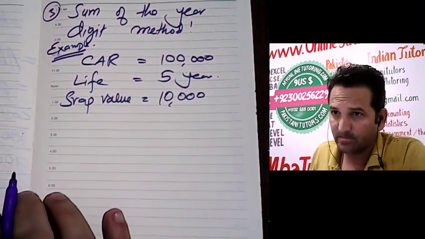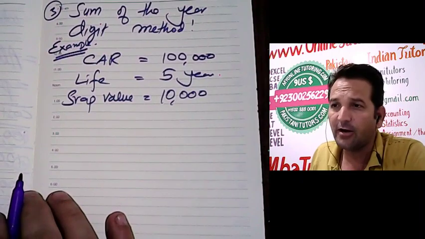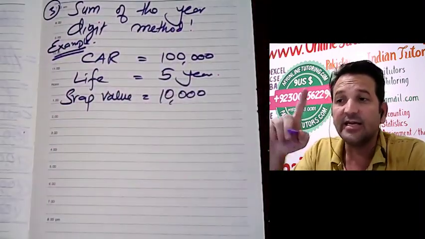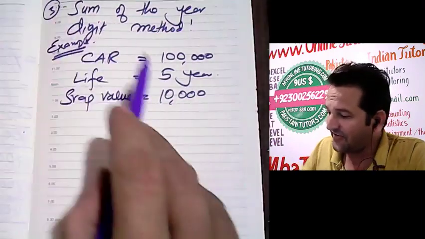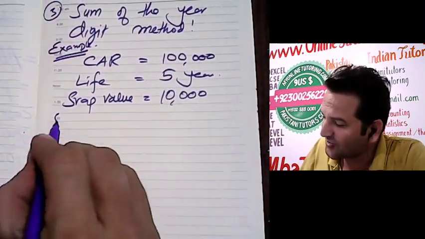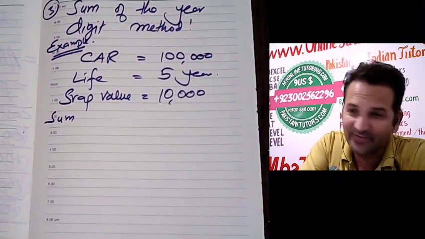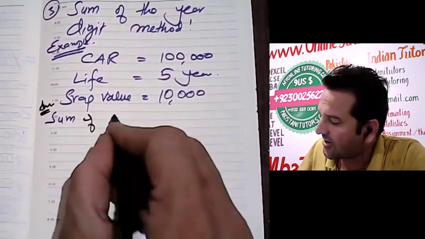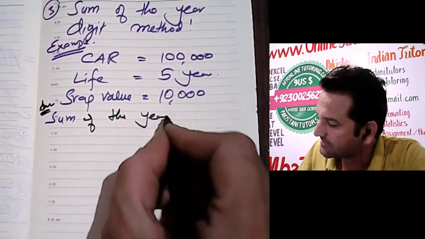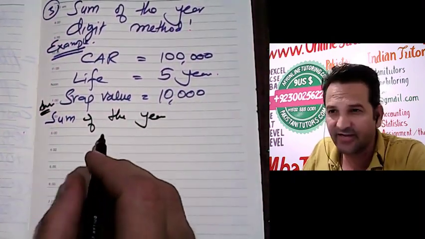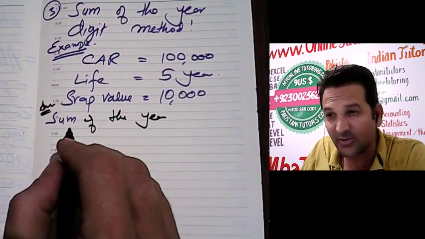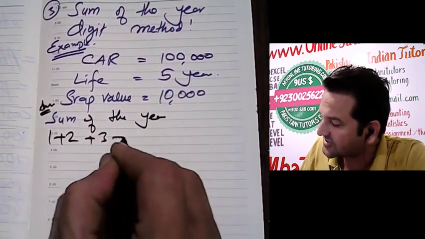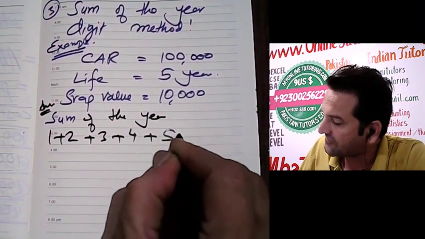First of all, we must find the sum of the years. If it is 5 years, what does it mean? Let me change the color. How will the sum of the 5 years be calculated? 5 years means 1 plus 2 plus 3 plus 4 plus 5.